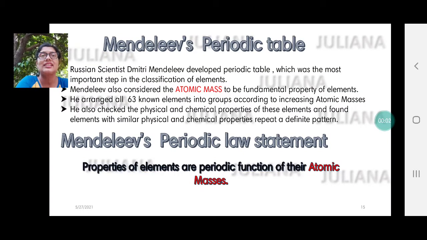Welcome back, children. This is our third video for chapter 2, periodic classification of elements. In the last video we studied two scientists and their attempts at classifying elements. The first one was Dobereiner's triads, a group of 3 elements, and the second was Newland's octave, a group of 8 elements. Every 8th element repeats or shows similar properties to the first element. This was his invention. Today we study Mendeleev's periodic table.